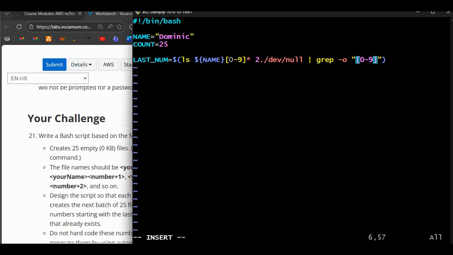I don't want you to get confused, so I'm going to take my time. Basically we are trying to create a variable last number, and we are saying the last number is when you list the variable name Dominic plus a number or anything else, and then take the error, in case that file is not found, and don't show us that error.